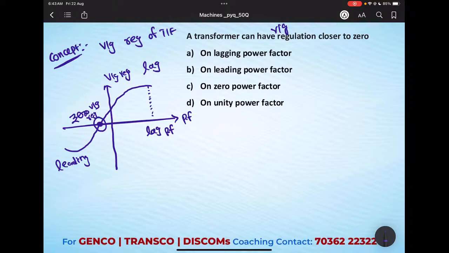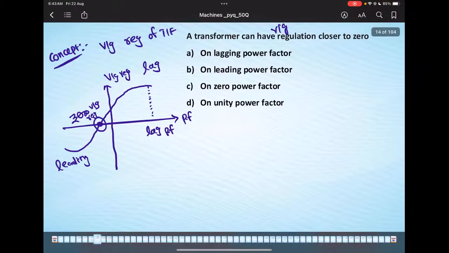Okay, for the theory question we need to remember 2 points. One is when the voltage regulation of a transformer is going to be 0, that is, at what power factor the voltage regulation is going to be 0, as well as at what power factor the voltage regulation of a transformer is going to be maximum. Okay, if you understand this, you can solve the question. Very simple question. It is repeated many times in our competitive exams. Is it clear? If you have any doubt, please chat over the comment box.